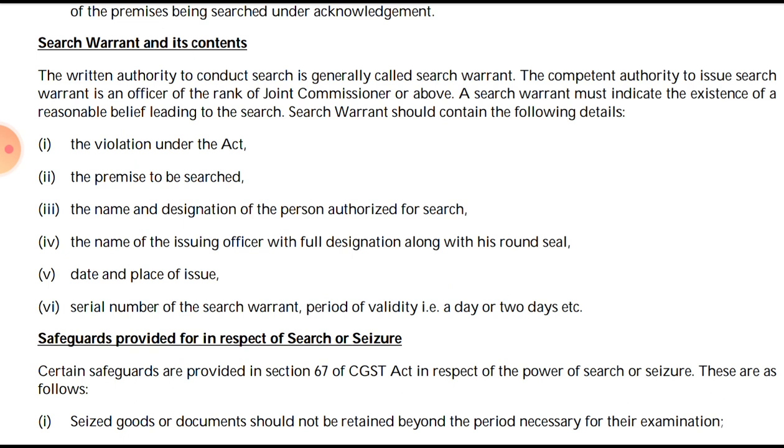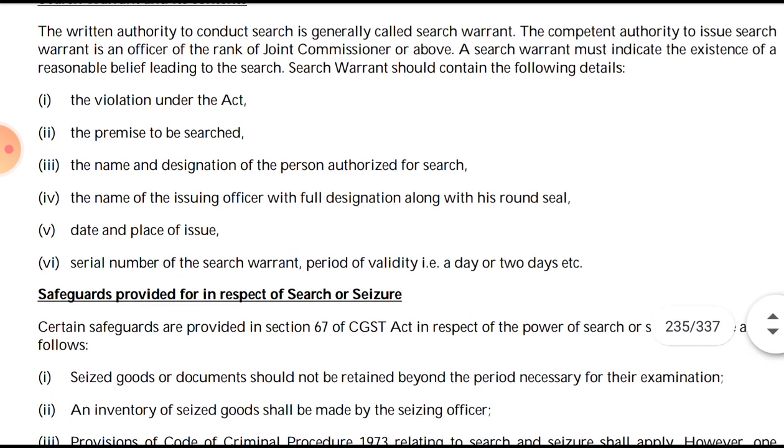The search warrant must indicate the existence of the reasonable belief leading to the search. There should be a reason to believe; without that, a search can't be initiated. So it should indicate the reasons of reasonable belief leading to the search. A search warrant should contain the following details. First, what violation has been done under the Act which has led to such search. Then the premises to be searched. Then the name and designation of the person authorized for the search.